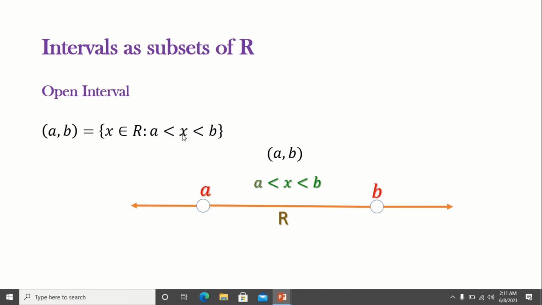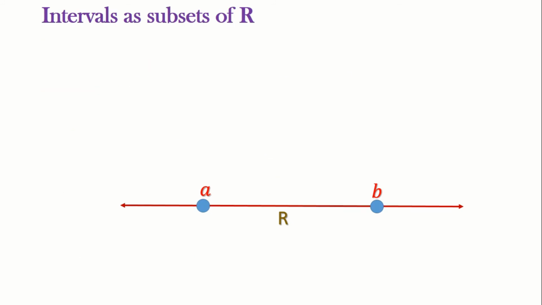That is, the value of x is strictly less than b and strictly greater than a. See, here we have 2 points a and b on the real number line with a less than b. The small circles representing a and b are shaded here. Thus, we have to include the points a and b. So x takes the values between a and b, including the points a and b, which is given as a less than or equal to x less than or equal to b.